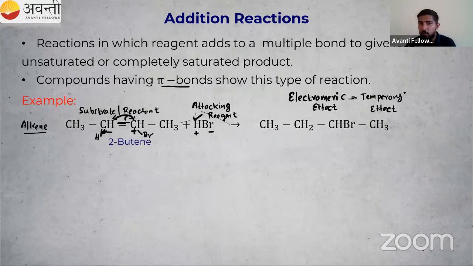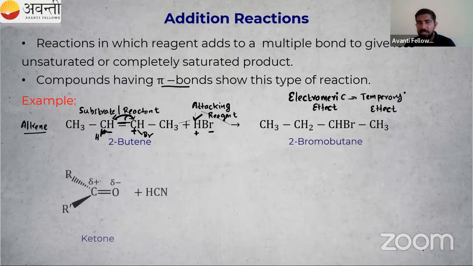So a new product is formed. Some bonds are broken: the carbon-carbon pi bond is broken, and a new carbon-hydrogen bond and a carbon-bromine bond are formed. Okay, so that is one example of an addition reaction.